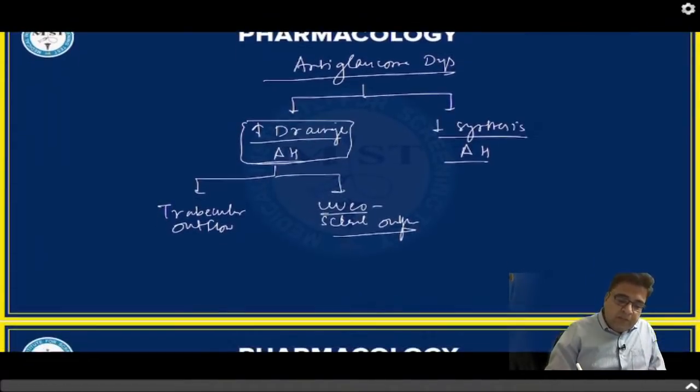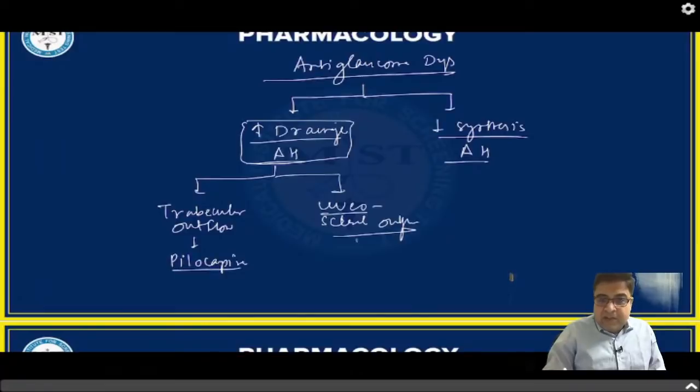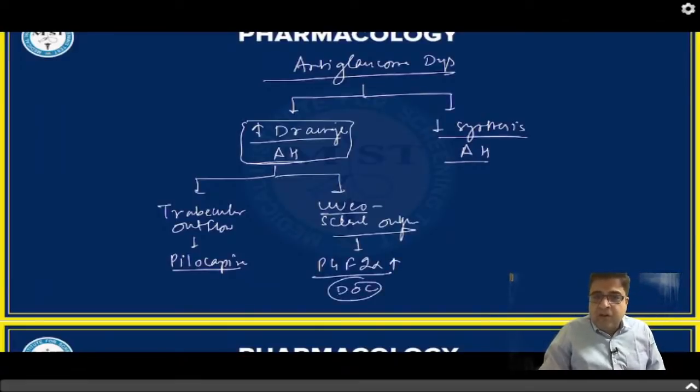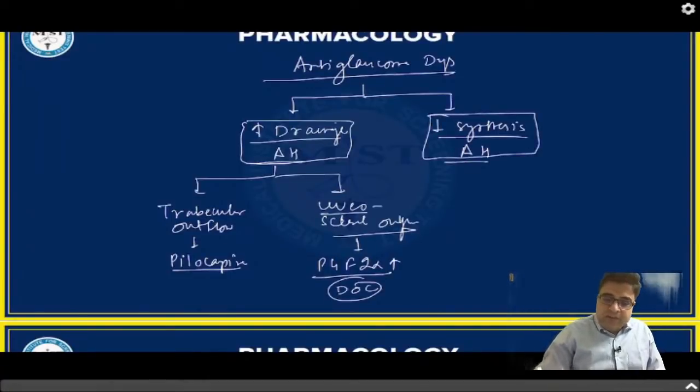The medicine that will increase trabecular outflow is pilocarpine. The medicines which will increase uveoscleral outflow are prostaglandin analogs. So prostaglandin analogs are the drug of choice, overall the best medicines for the treatment of glaucoma, acting by increasing the uveoscleral outflow. We have some medicines which can reduce aqueous humor synthesis, and these medicines are beta blockers.